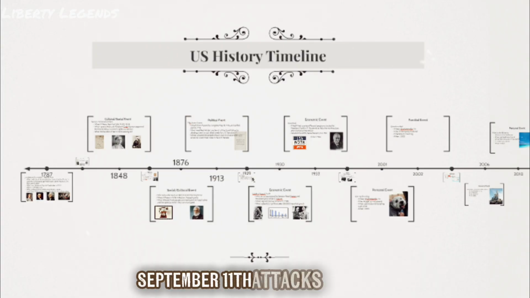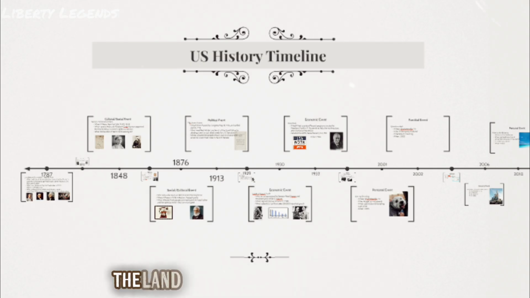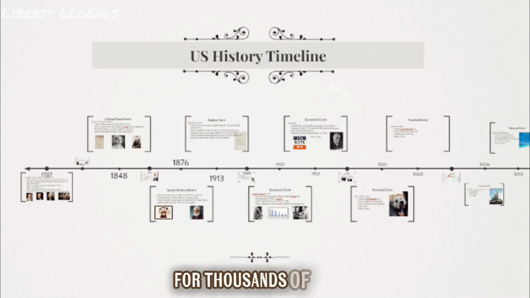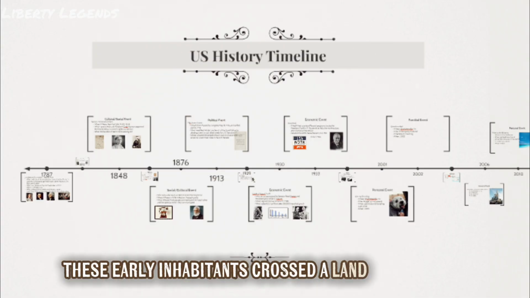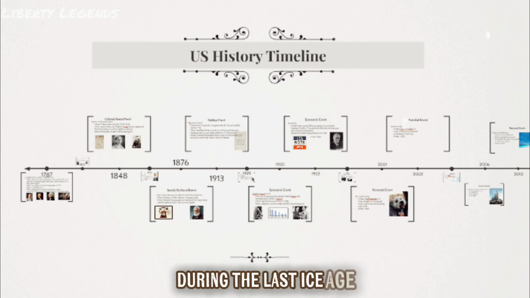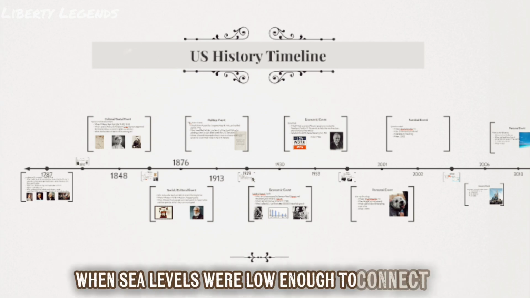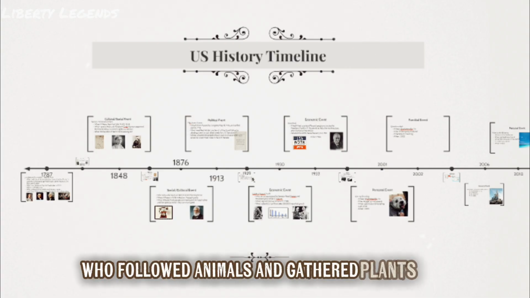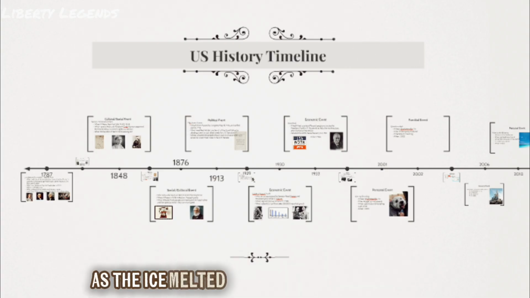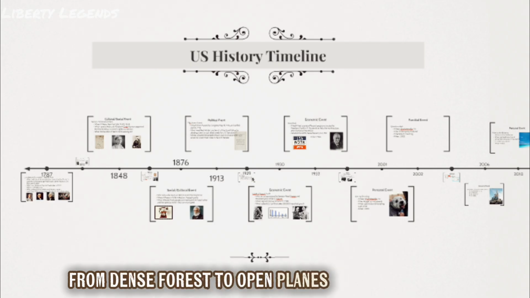September 11th attacks. Wikipedia. The land that became the United States was home to Native American peoples for thousands of years. Long before any Europeans arrived, these early inhabitants crossed a land bridge from Asia during the last ice age, when sea levels were low enough to connect the continents. They were hunter-gatherers who followed animals and gathered plants for survival. As the ice melted and the bridge disappeared, they spread across the vast landscape, adapting to different environments from dense forests to open plains and arid deserts.